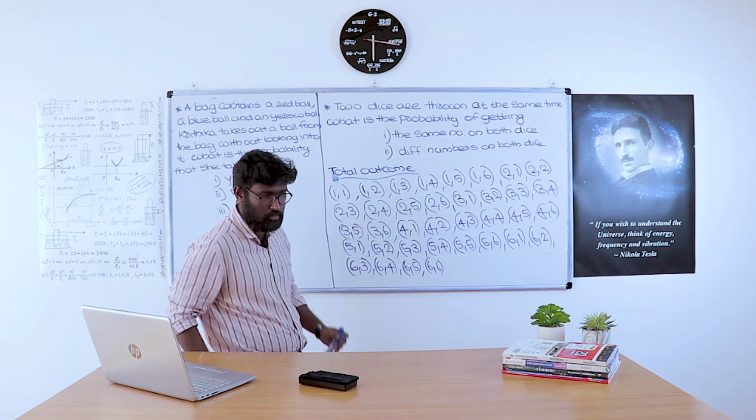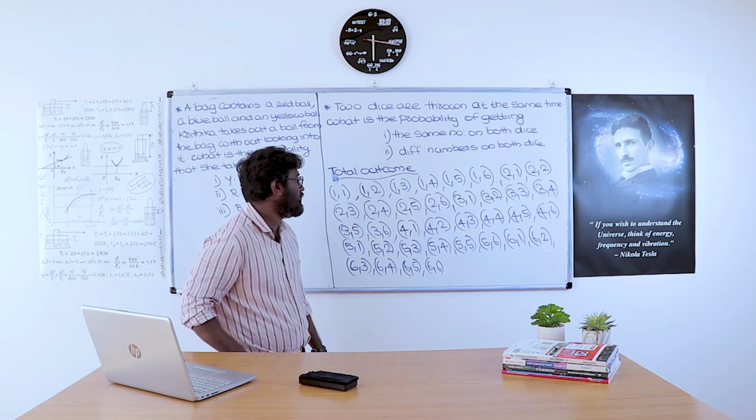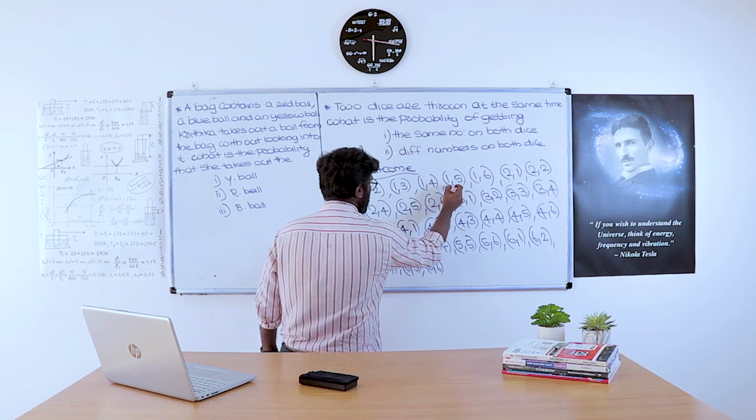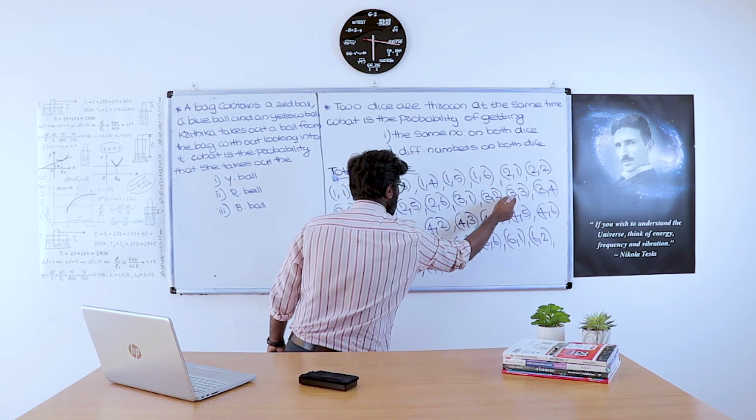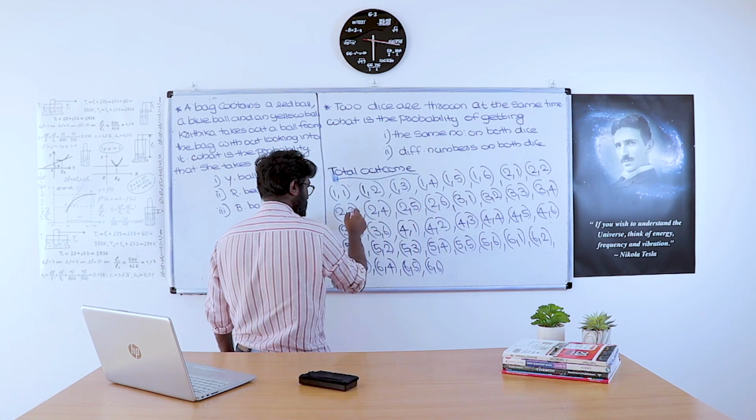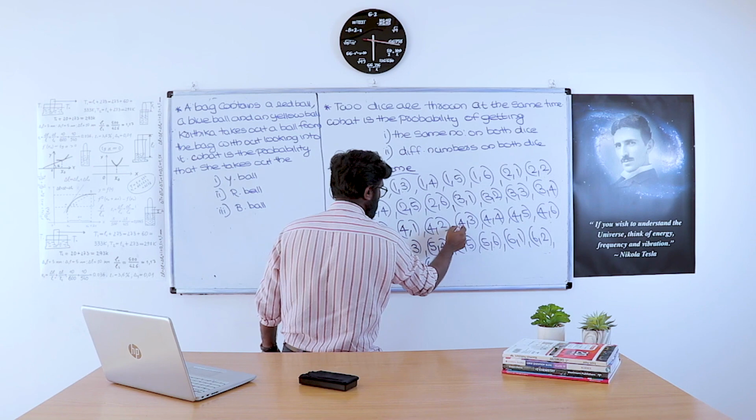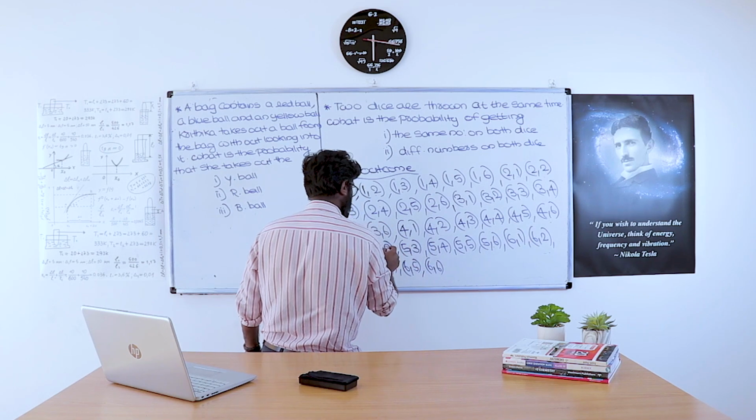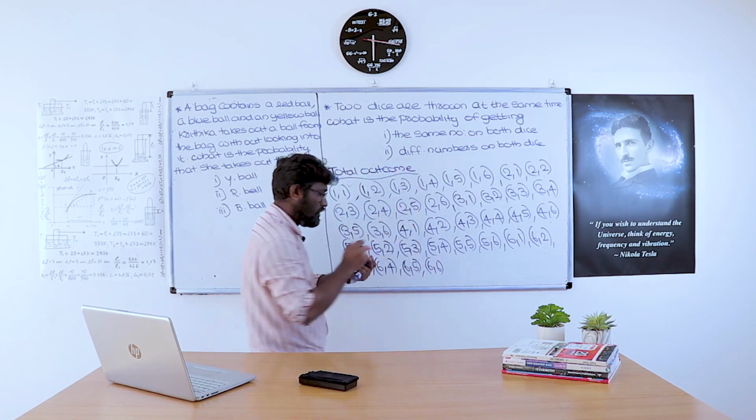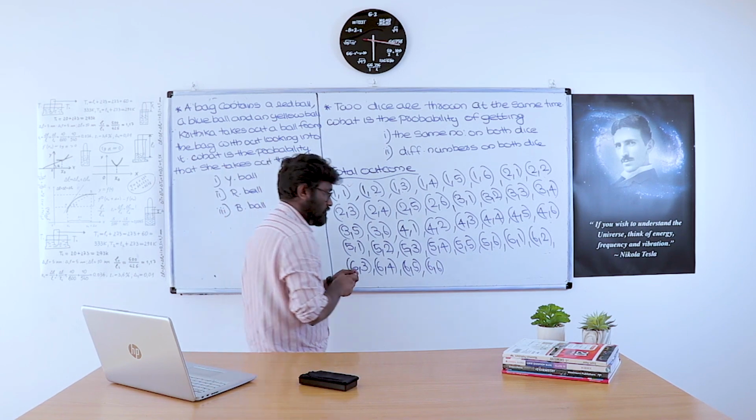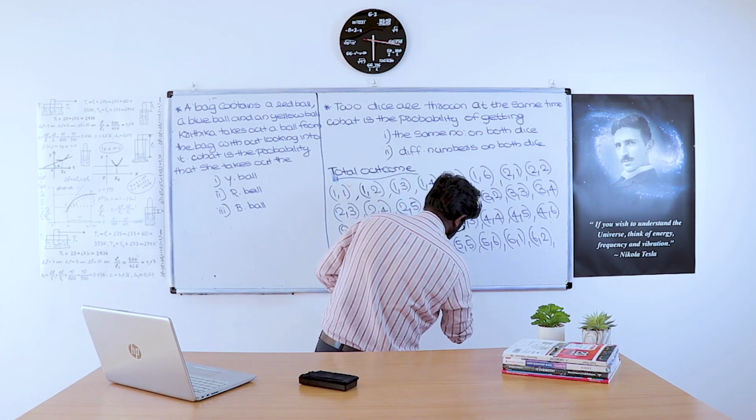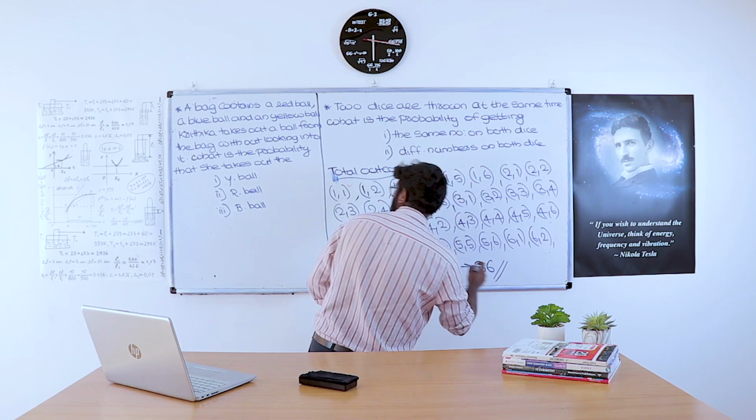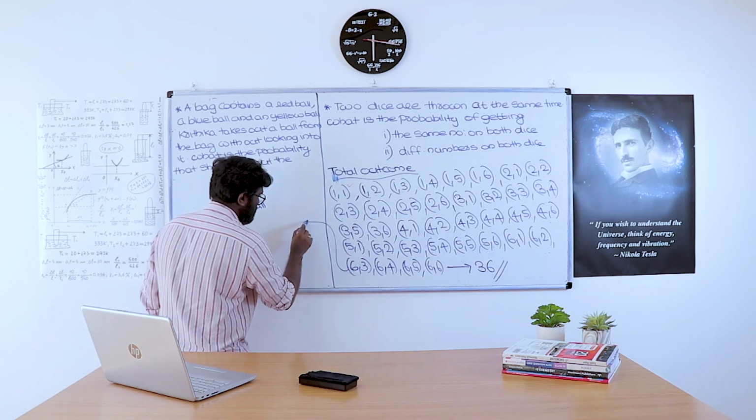So how many outcomes are there? 1, 2, 3, 4, 5, 6, 7, 8, 9, 10, 11, 12, 13, 14, 15, 16, 17, 18, 19, 20, 21, 22, 23, 24, 25, 26, 27, 28, 29, 30, 31, 32, 33, 34, 35, 36. So the total outcome is 36. I will write the answer here.